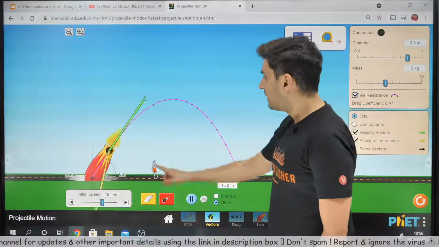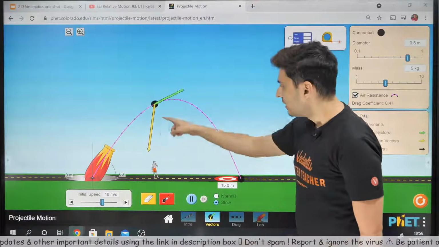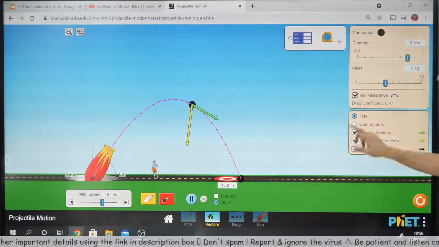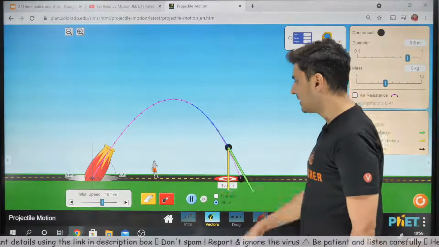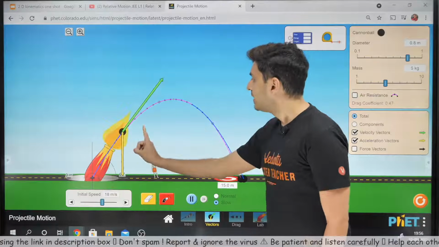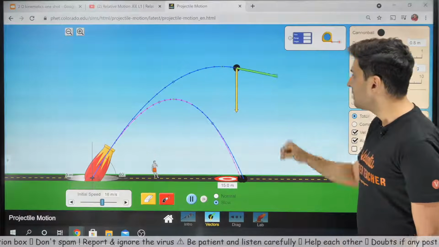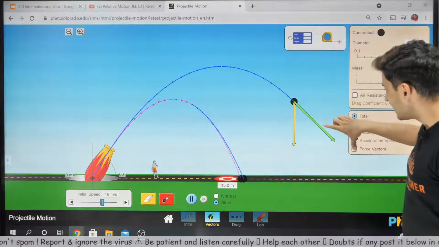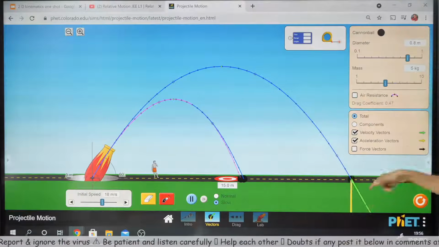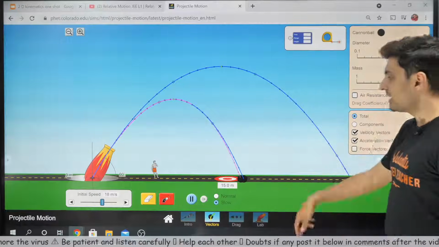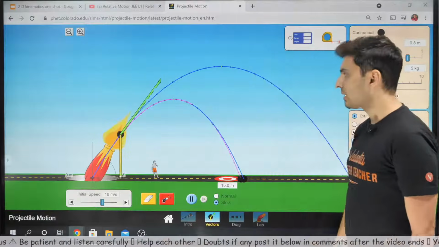Look at this. The green one is the velocity. The yellow one is the acceleration. Observe it. Velocity keeps reducing, becomes minimum, and then it starts increasing. The yellow one is the acceleration. Acceleration is always downwards.